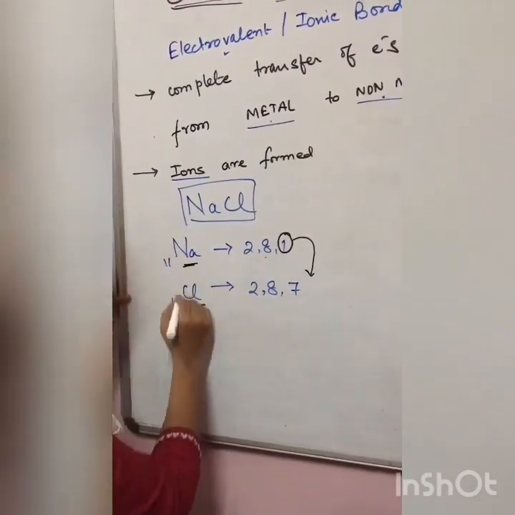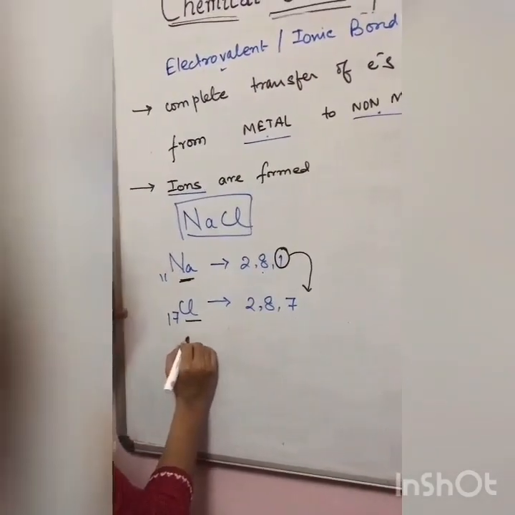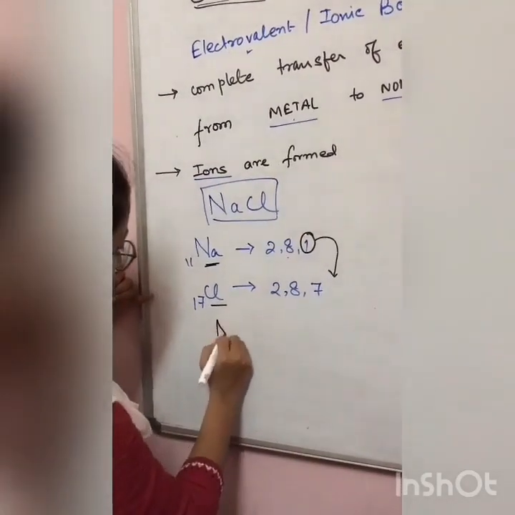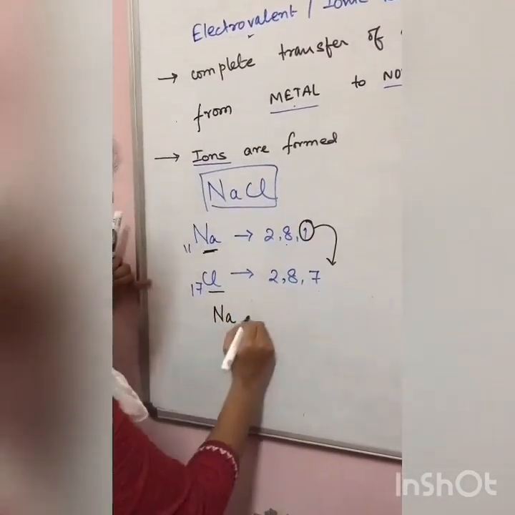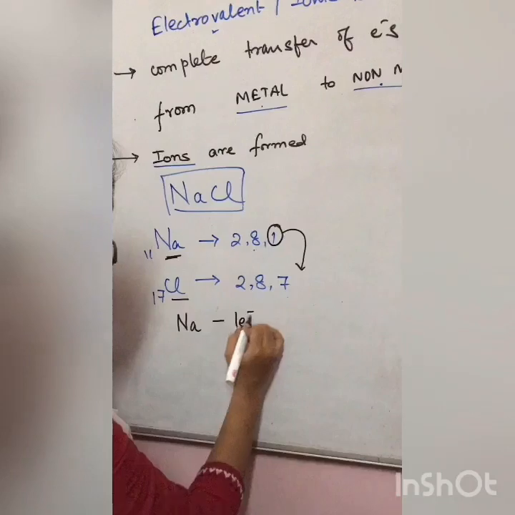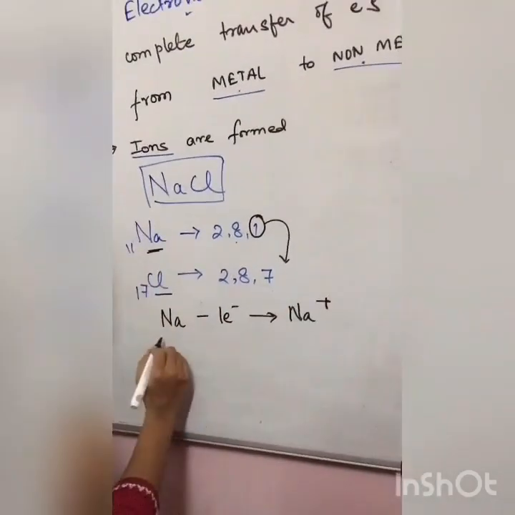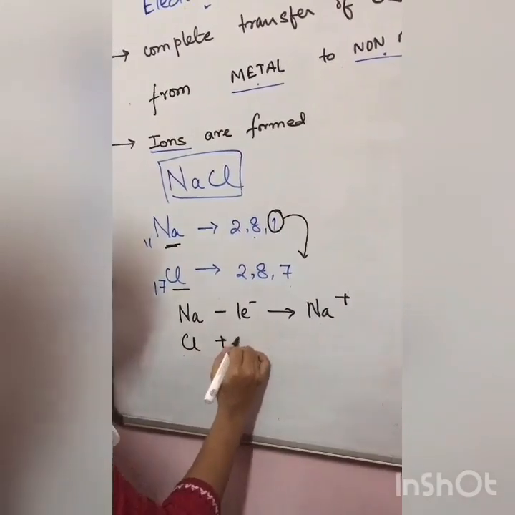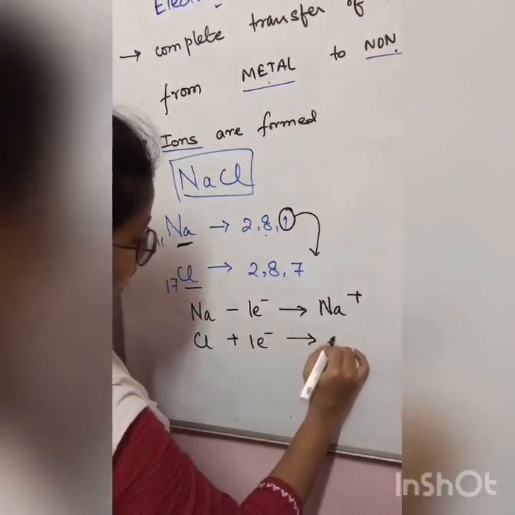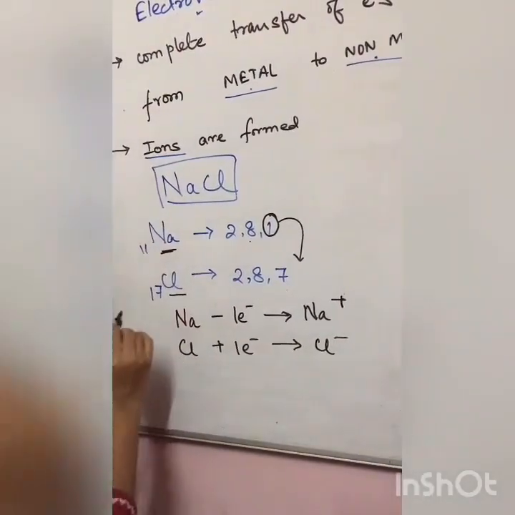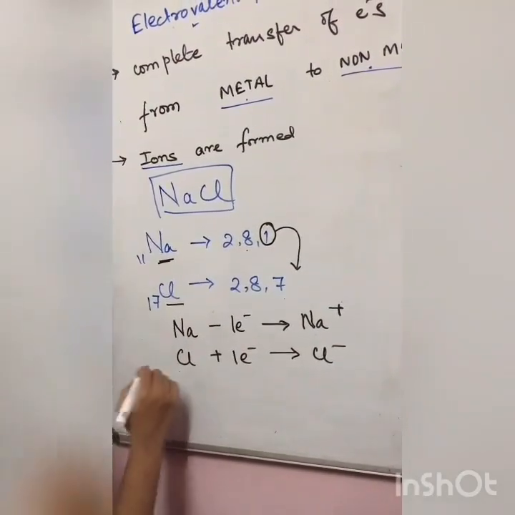Now how to show this electron transfer? You have to write the ionic equations. How to write ionic equation? Na minus 1 electron, we get Na+. Okay. Cl plus 1 electron, we get Cl-. So these are my ionic equations like we did in electrochemistry.